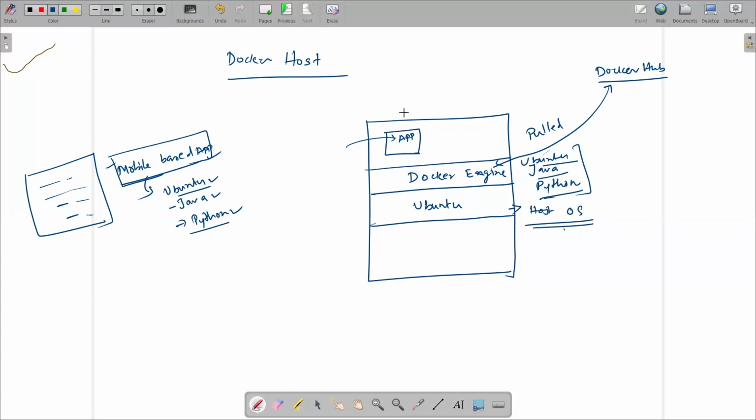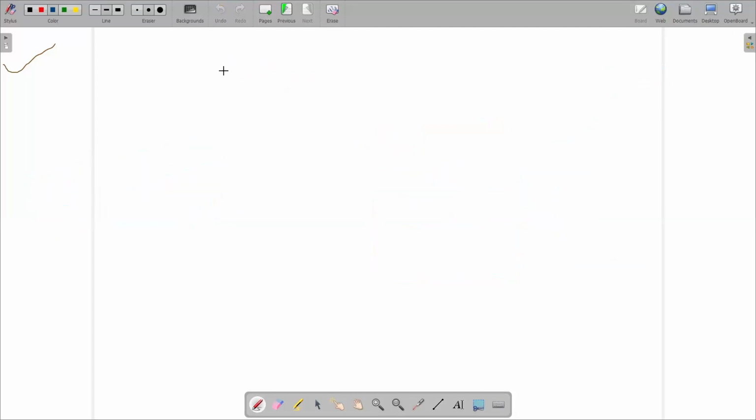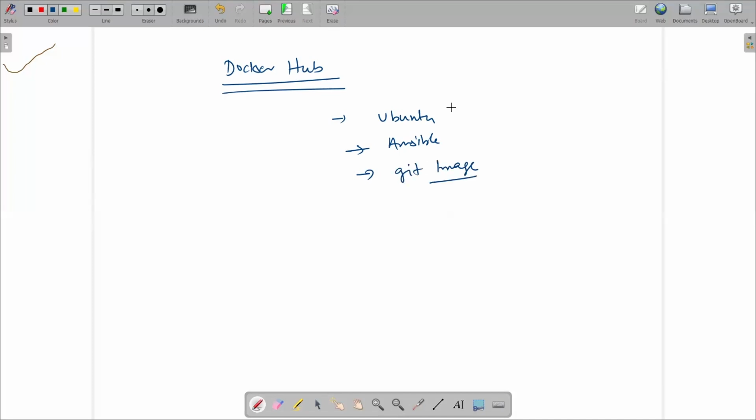This host operating system is called Docker host. Now another component is Docker Hub. Docker Hub basically stores and manages the Docker images. Suppose that Ubuntu image, Ansible image, any application-related things like Git image. So lots of images, all vendors' images should be available on the Docker Hub. Docker Hub is nothing but a public repository, you can say.